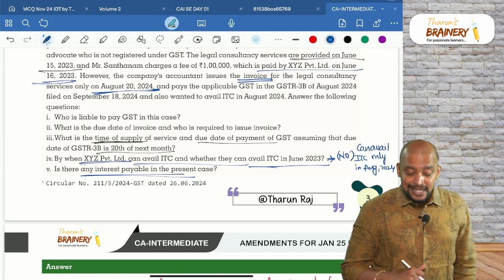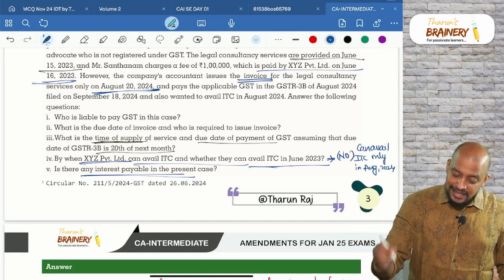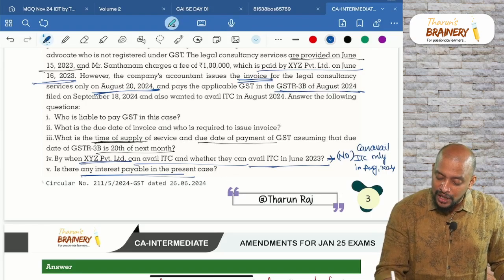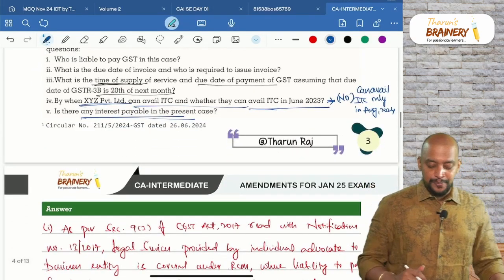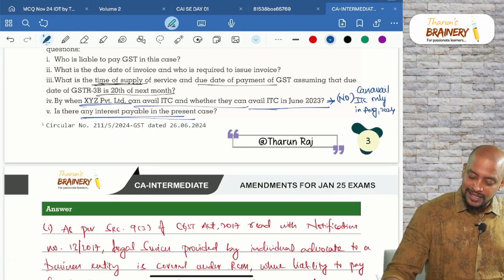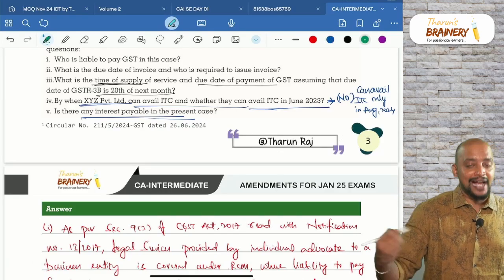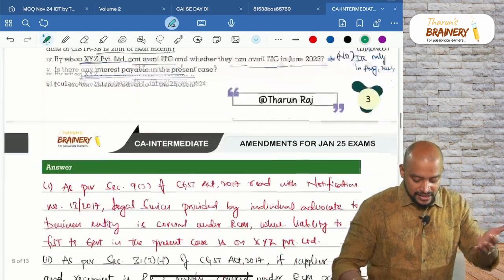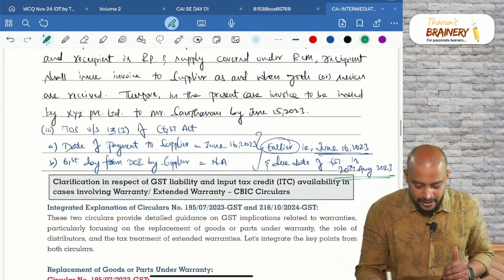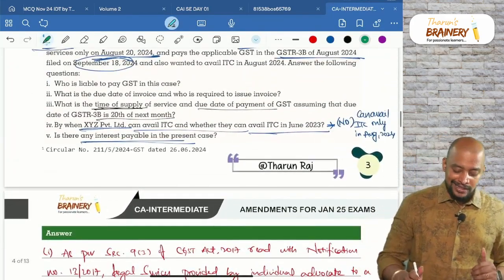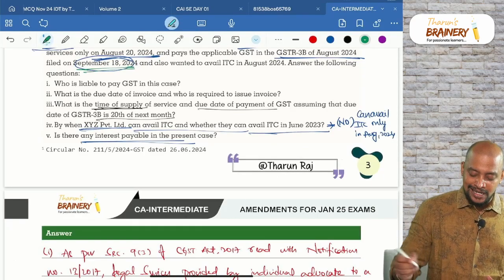Because when are they discharging the liability? They are discharging the liability in 3B of August, filed on September 18. Yes, interest is payable. So why interest is payable in this case? Because there is a delay in payment of tax. So first, the due date is 20th August. But when are they making the payment? They are making payment on September 18.